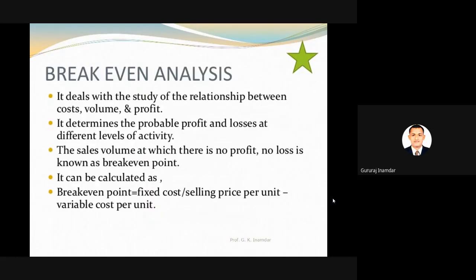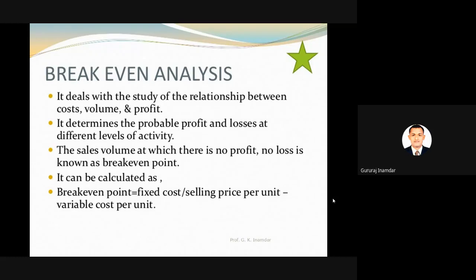Break even analysis deals with the study of the relationship between cost, volume and profit. Break even analysis is one of the theories of controlling, and I think you might have studied it in another subject. But it is also one of the theories for controlling the organization. Now, what is break even analysis? It deals with the study of the relationship between cost, volume and profit. Now this is a comparison chart of cost with respect to volume and profit.